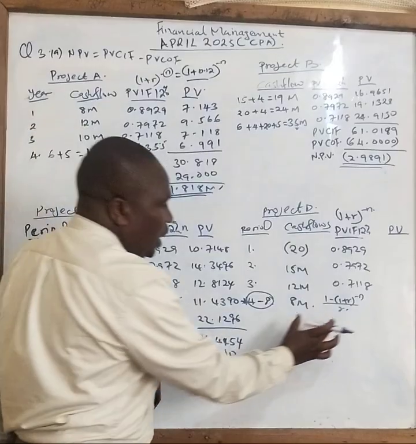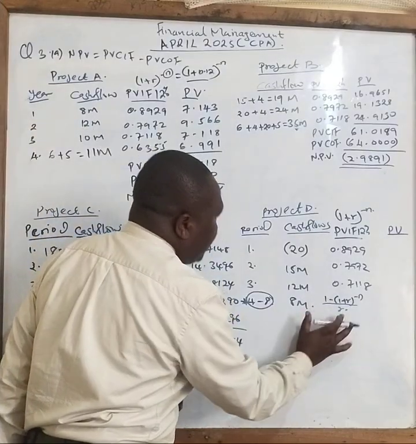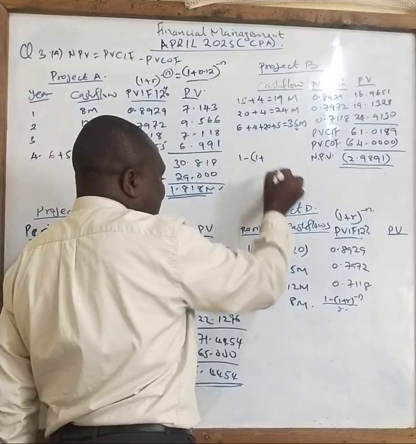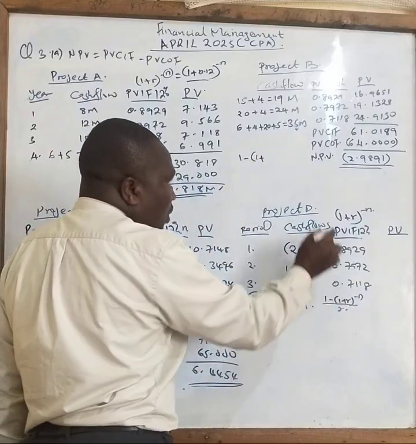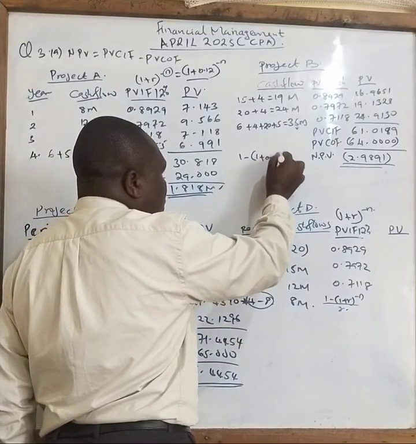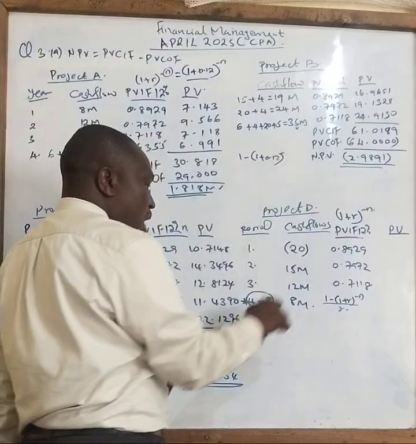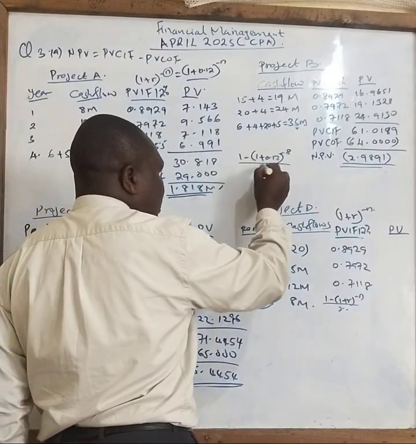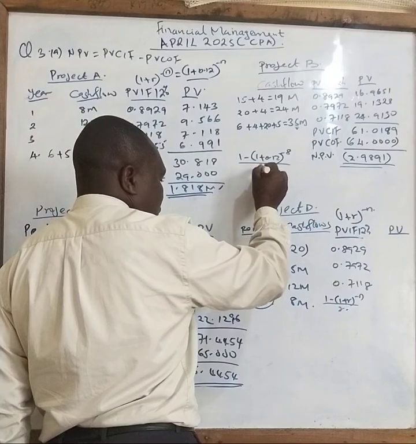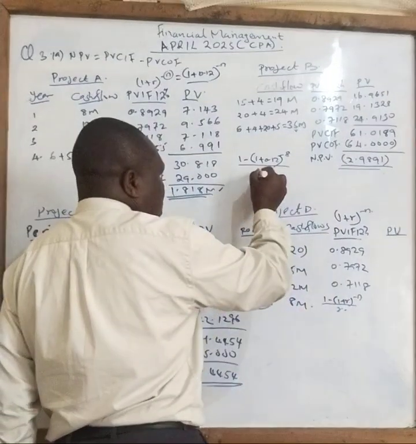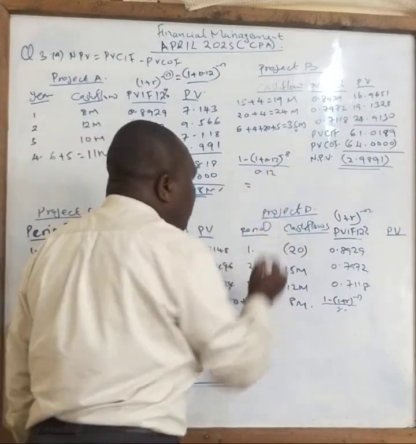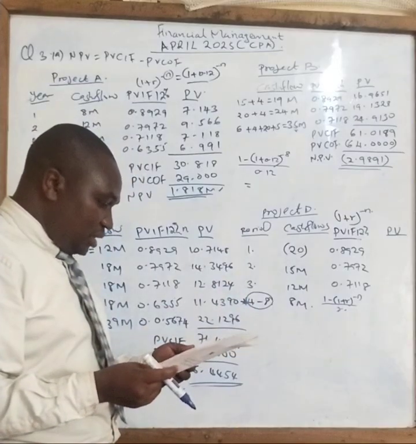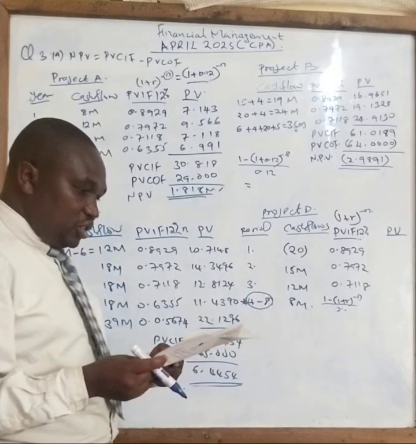Correct? So once you get this, let me use this formula here. It is 1 minus 1 plus r. In this case, r is our 12%, which is 0.12. Then power negative, how many years? 8 years. Yeah, you put here 8, you divide by r. R in this case is 0.12. When you press your calculator on that particular element, how much do you get?